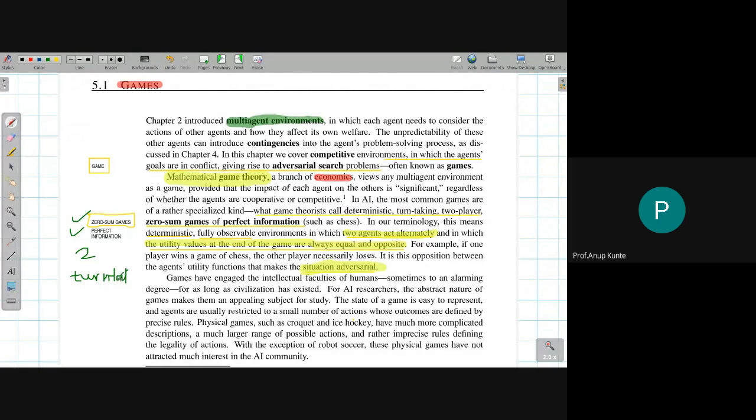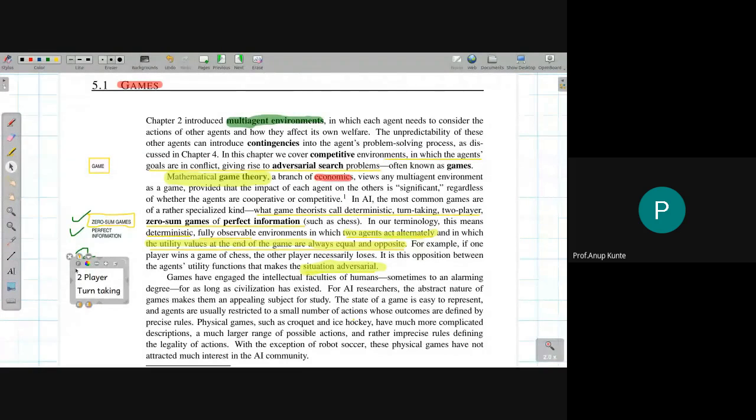So I have two players. Sorry, I'm not using that. I should use this. So there are two player games. They are turn taking. When I use the word game, it involves multiple players.